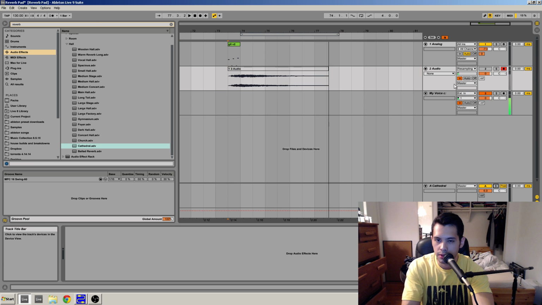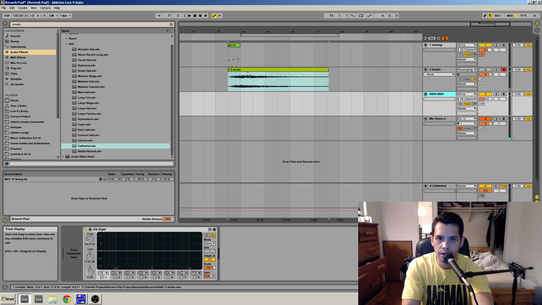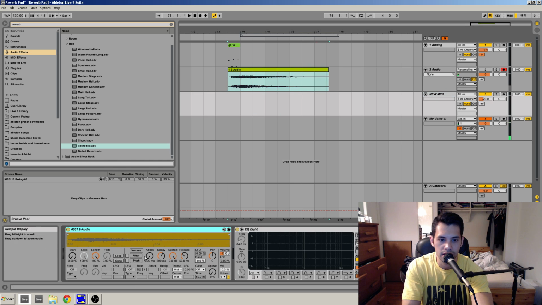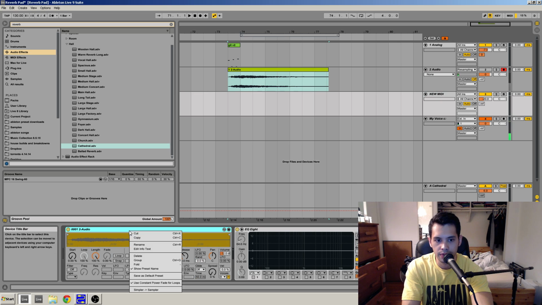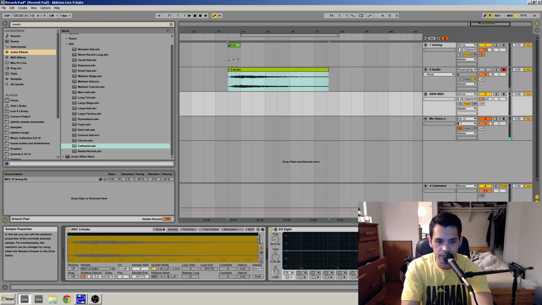Okay, there's a little bit of pops from my audio interface. Sorry about that. Some latency issues. And now what we're going to do is insert a new MIDI track, and we're going to drag this into the MIDI track. Now it's going to have Simpler, and we can convert that to Sampler by right-clicking on right here, hit Sampler.